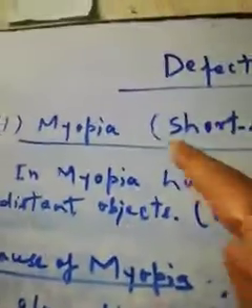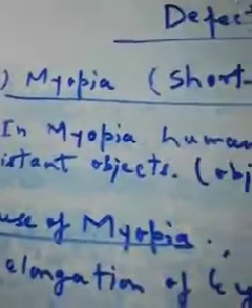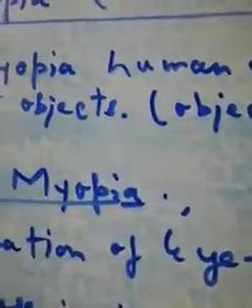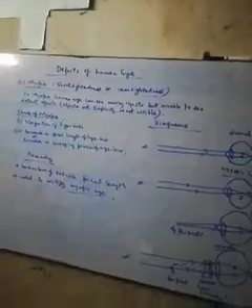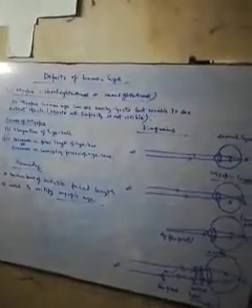Nearby objects myopic eye can visualize. So that we should remember. This is a very interesting topic, and we will study in detail all these diagrams and numerical problems related with myopia. Numerical problem is very important. That will continue our discussion in next video.